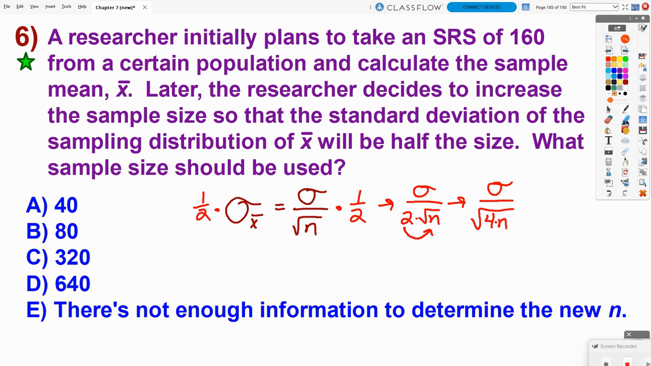And then there is the key. I really want to take 4 times the sample size. So 160 originally, and I want to quadruple it to cut my standard deviation in half. So I would really need a sample size of 640 to be able to accomplish that.